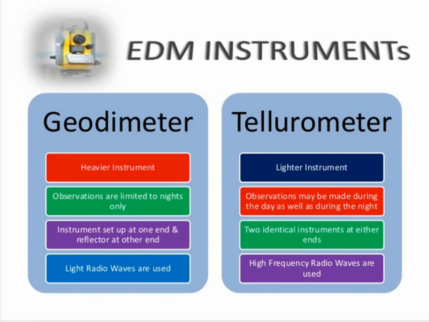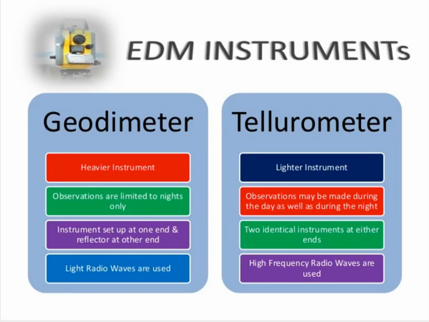Next are the EDM instruments. As I told you, these are the two basic instruments in electromagnetic distance measurement: the geodimeter and the tellurimeter. The geodimeter is a heavier instrument, and observations are limited to nights only.